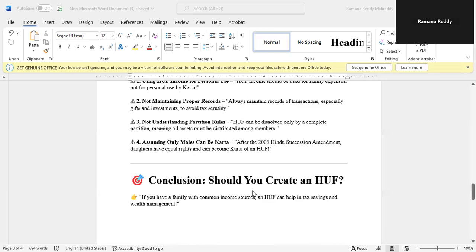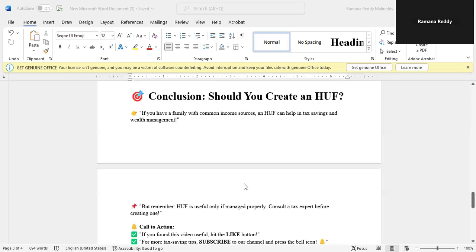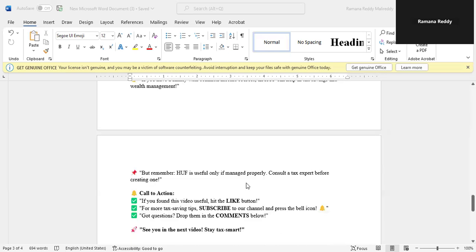Now the conclusion: if you have a family with common income sources, an HUF can help in tax savings and wealth management. Remember, HUF is useful only if managed properly. If you are not able to manage it properly, then you had better consult a tax expert before creating one.